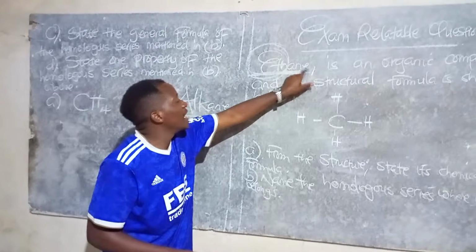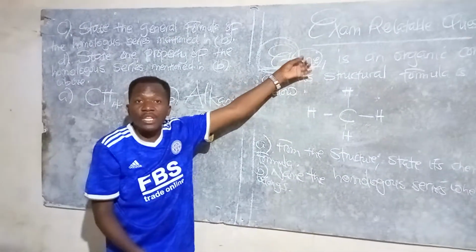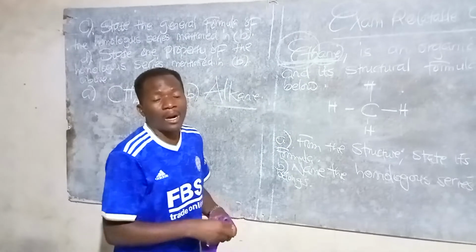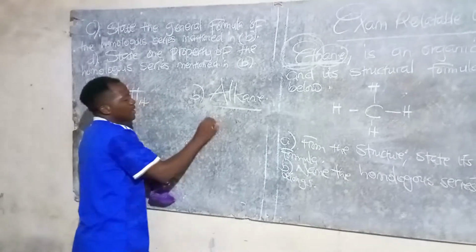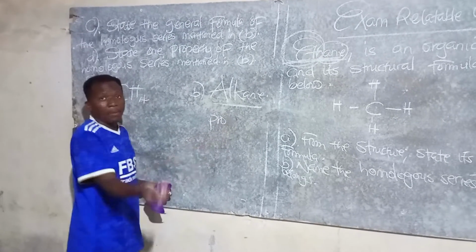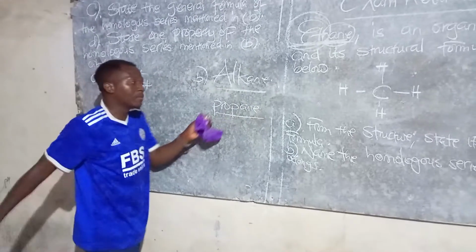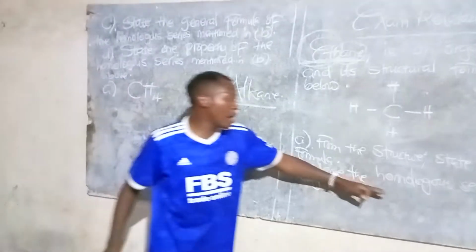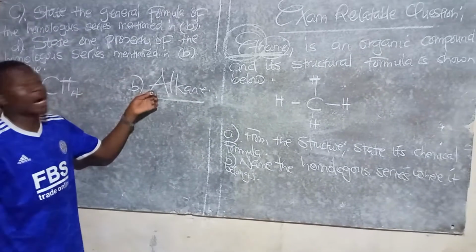So ANE is the general suffix under which alkanes end. If you are talking about member number 1, 2, or 3, let's say member number 3, we talk about propane. If you say prop, we put ANE so that it becomes propane. So the general name for the homologous series where this belongs is the alkane.